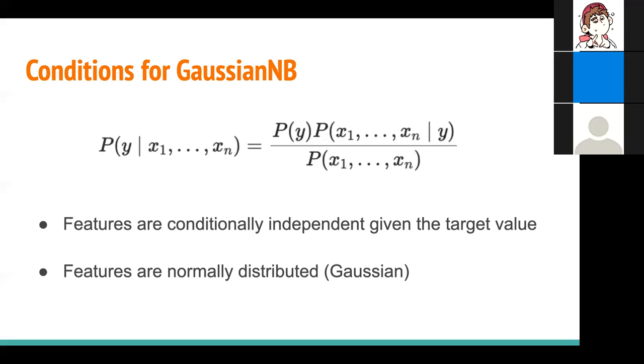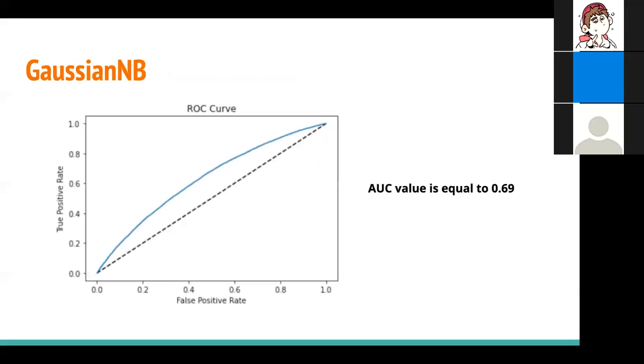Now let's take a look at our results. We have a fairly average AUC value from this model, which is 0.69, which is actually much better than the logistic model we used in the first place. The logistic model only has 0.59 in the AUC value. However, this AUC value is still not very outstanding.